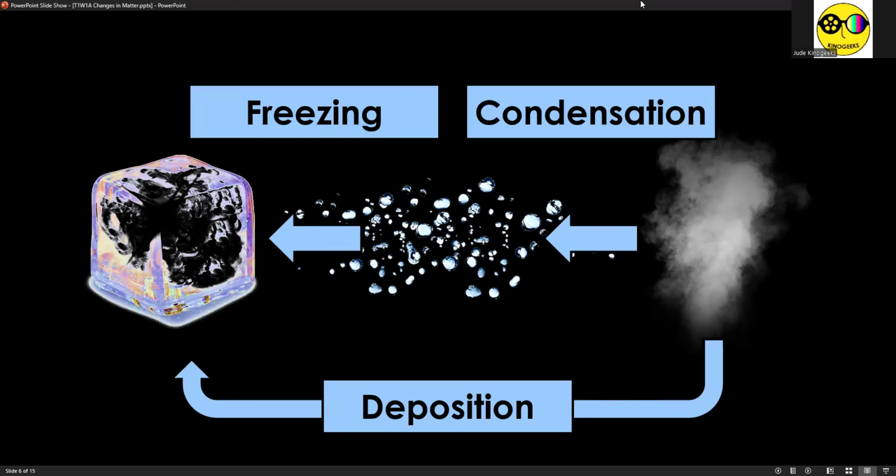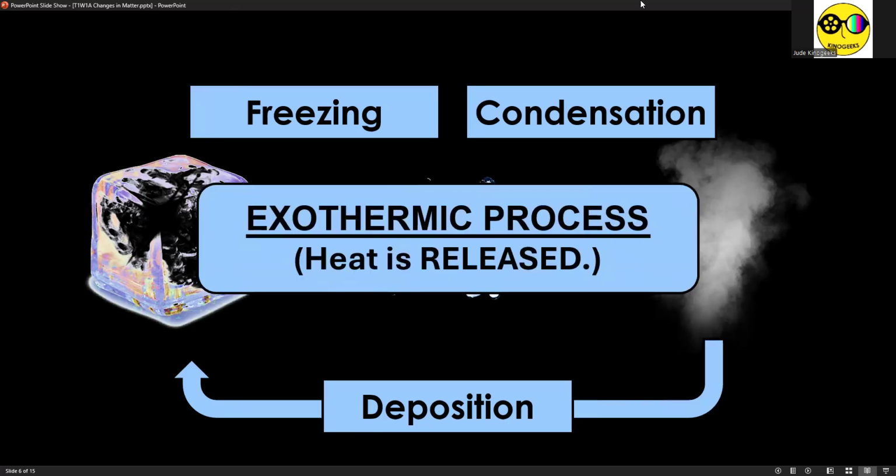Now, all three of these processes, condensation, wherein gas turns to liquid, freezing, wherein liquid turns to solid, and finally, deposition, wherein gas turns to solid, all of them require releasing of heat. So, paglabas po ng init. Therefore, these three are classified as exothermic processes because heat is released.